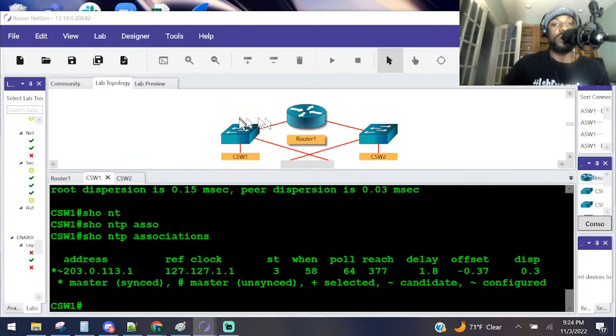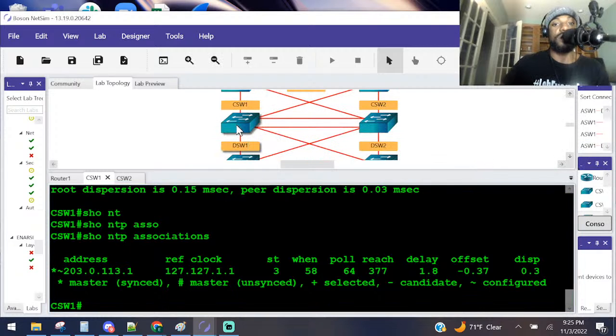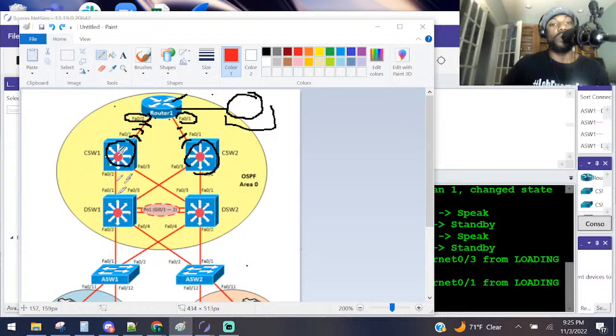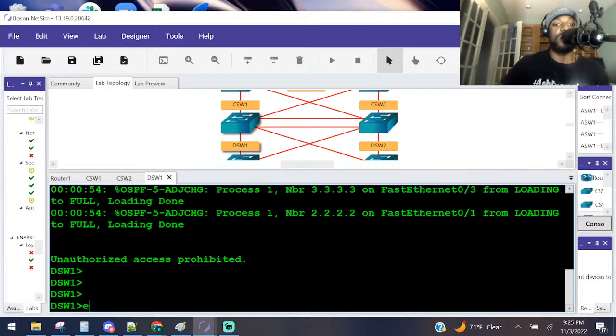On DSW1, which is the distribution layer switch, this guy right here, down here, DSW1. So now we took care of this guy, we took care of this guy, we took care of this guy. Now we're moving on to this guy, right? So we're probably going to be configuring everything here.